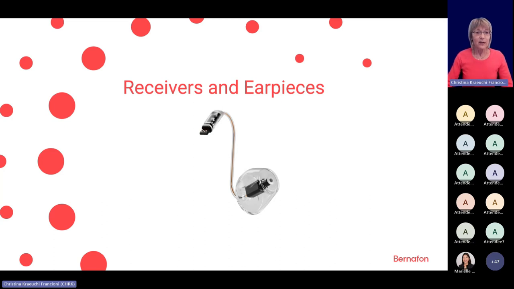A very important part of the hearing instrument is also the earpieces. The hearing instrument itself, of course, is very important, but the earpieces are responsible for the good sound, for comfort, and also for Encanta. We have some news for you in this respect.